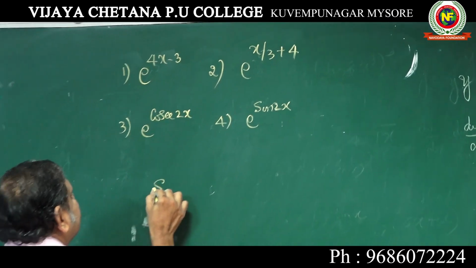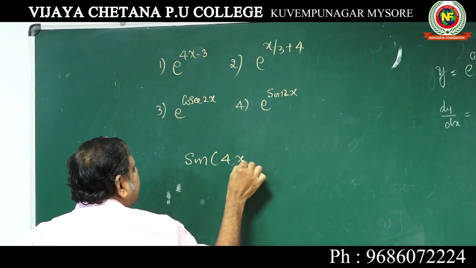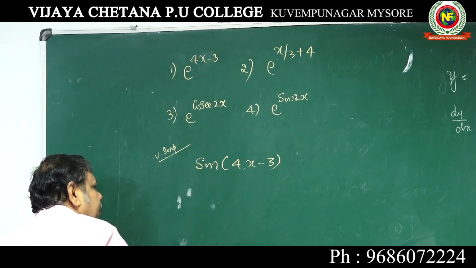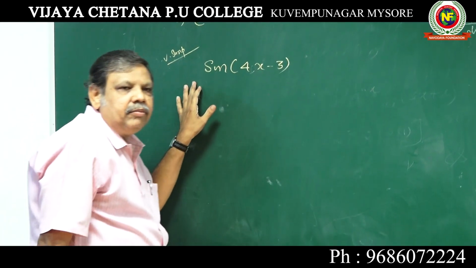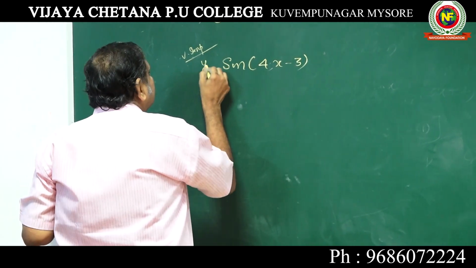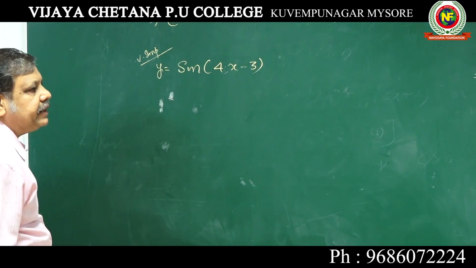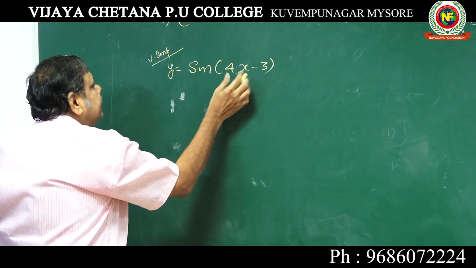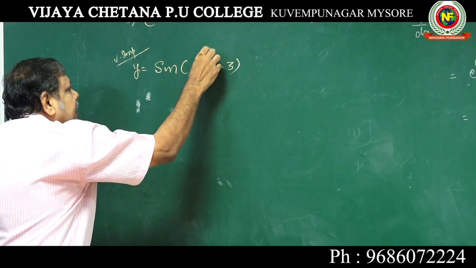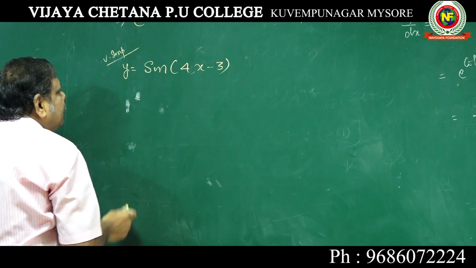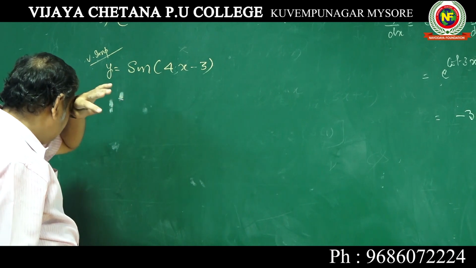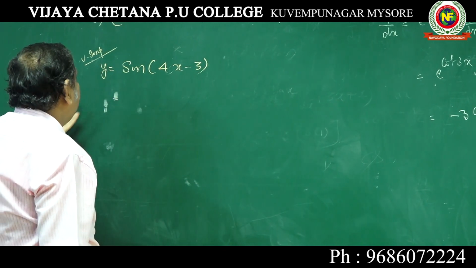Now differentiate sine of 4x minus 3. Very important for examination, and last year also they have given this problem. Sine of 4x minus 3, you take it as y. Y is equal to sine of 4x minus 3. When you differentiate, this is x, it is sine x. Sine x differentiation is cos x. So first thing you should write that function into d by dx of whatever is there in the bracket. So that is called function of a function rule.